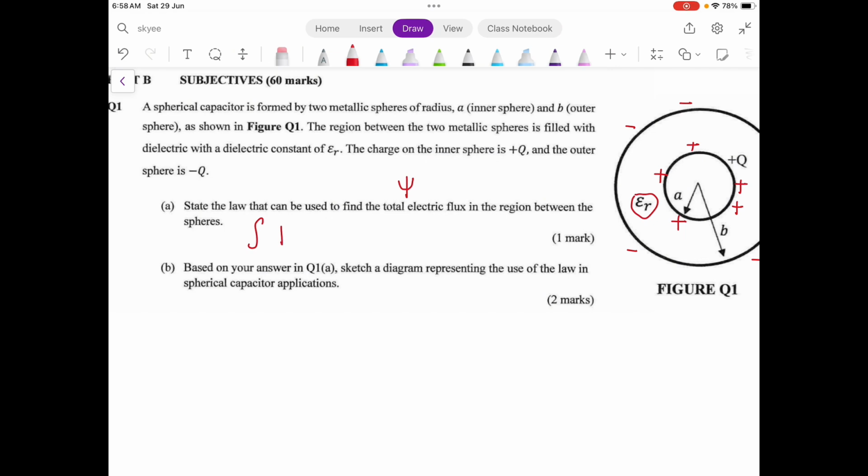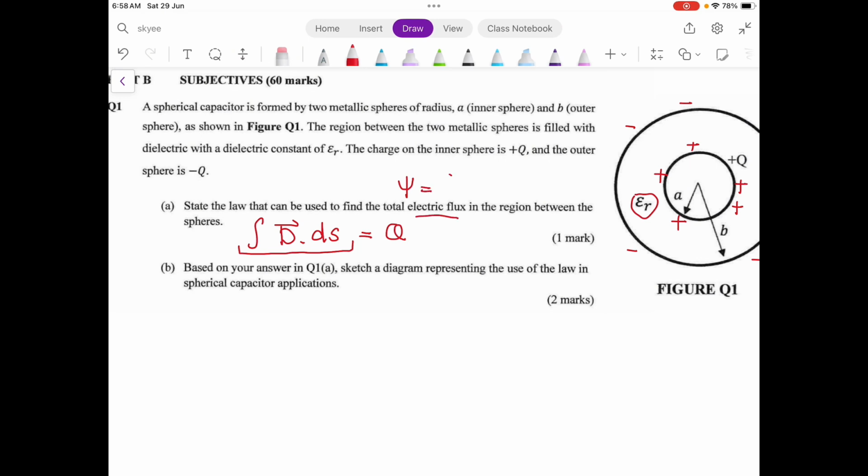Integrating the electric flux density across a surface equals the charge enclosed by the surface. So this itself is the way we find the total electric flux.